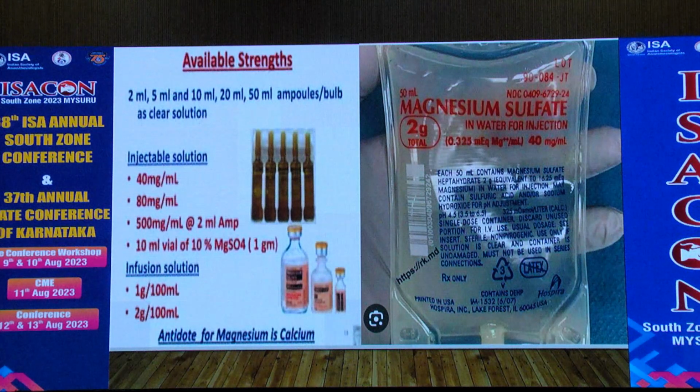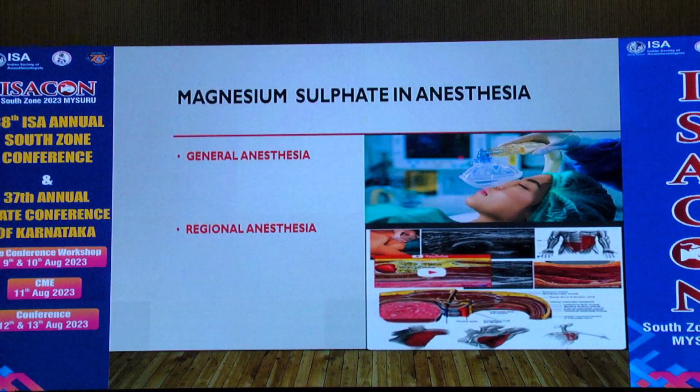Magnesium is available in two forms: magnesium sulfate and magnesium chloride. What we use in our day-to-day practice in anesthesia and ICU is magnesium sulfate. Coming to the uses in anesthesia, I have divided it into general anesthesia and regional anesthesia.